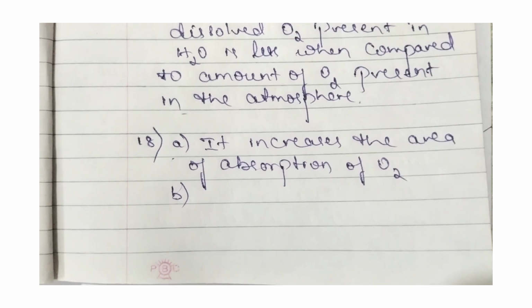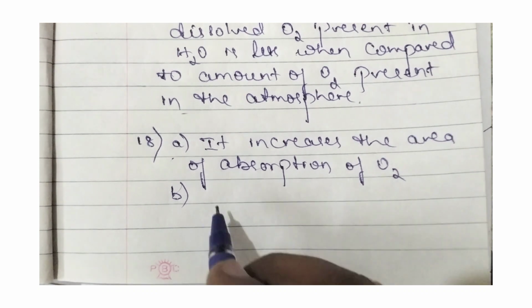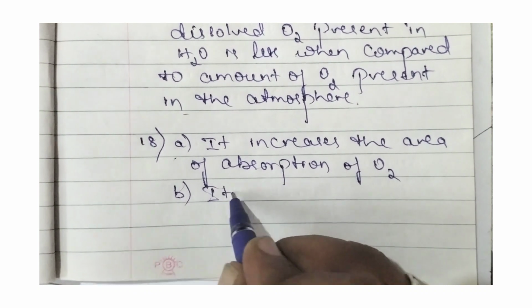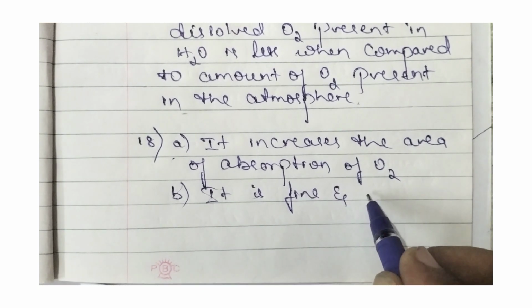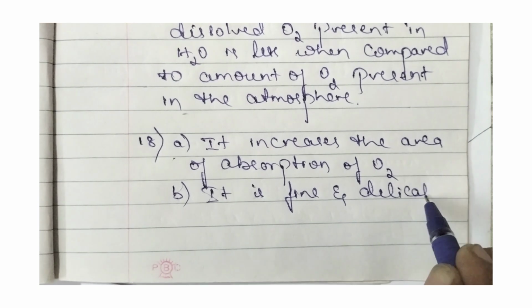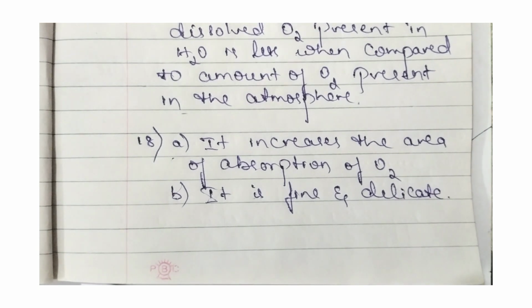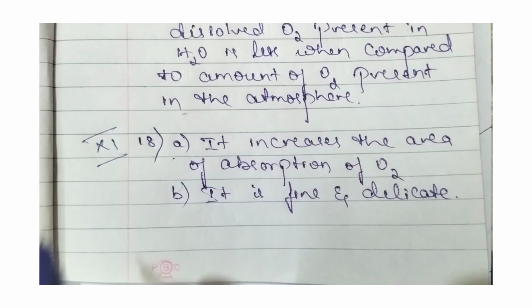If the lungs is inside our body. So why the lungs is inside our body? Because as it is inside our body, it increases the area of absorption of oxygen. And second one is, it is fine and delicate. Lungs are fine and delicate. Since it is fine and delicate, it is present inside our body. So like this we have to answer 18th question, in the 11th main. So one more question is there, that is a 19th question.